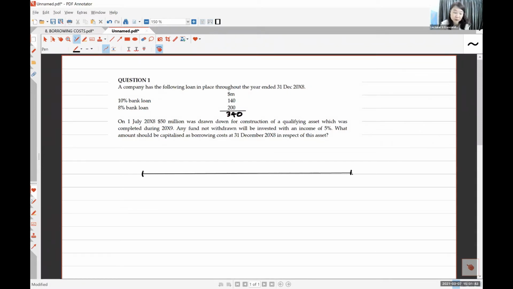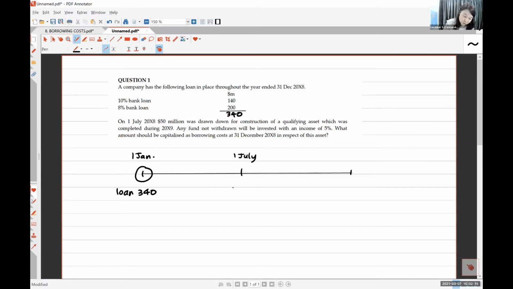So the company has the following loan in place throughout the 31st December 2008. So you borrow the loan, I think in the beginning here, you started to borrow. So you have 340 loan. 1st July, around here. So this must be 1st January. You take 50 million and use it to construct.